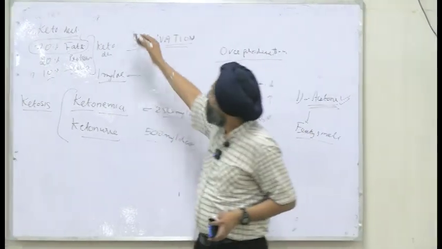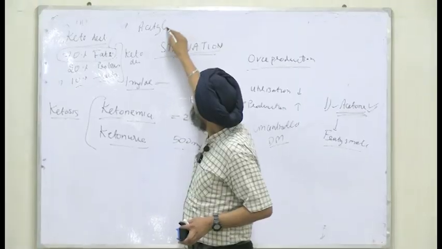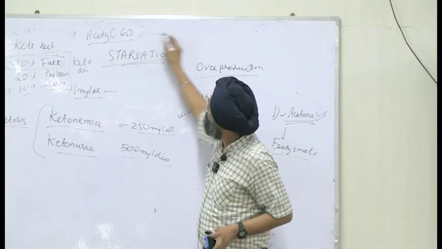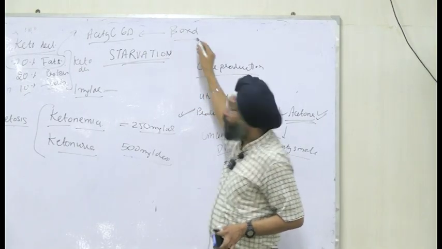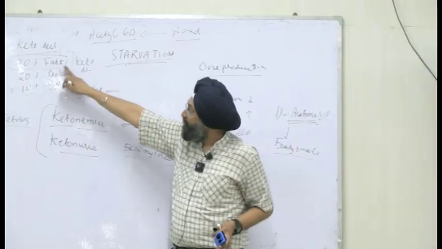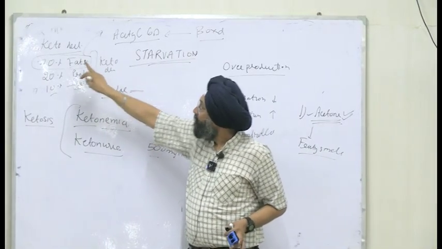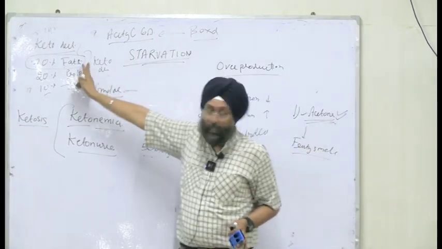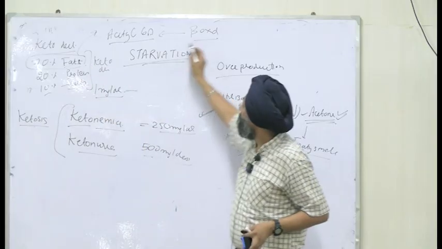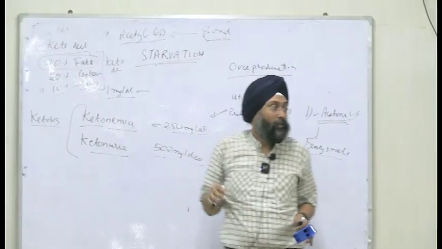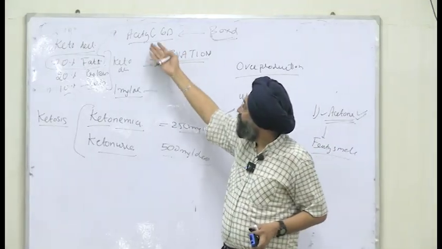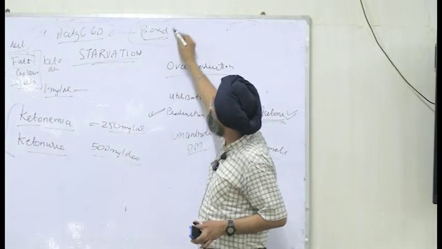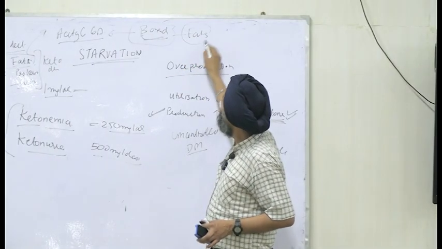Raw material was acetyl-CoA, right? And this is coming from beta-oxidation. You are eating 70% fats, right? So the body is not metabolizing glucose, it is metabolizing fats. From beta-oxidation you will get acetyl-CoA, right? And this acetyl-CoA is converted to ketone bodies, right? But the acetyl-CoA is coming from beta-oxidation of fats. So fats are being metabolized.